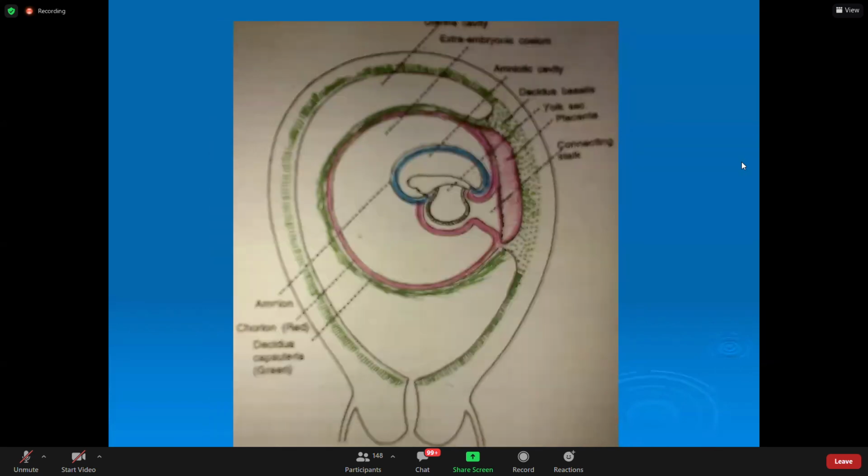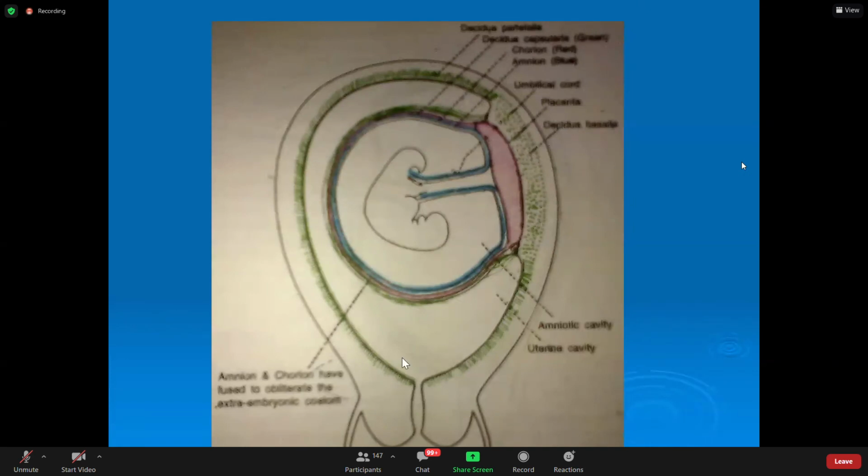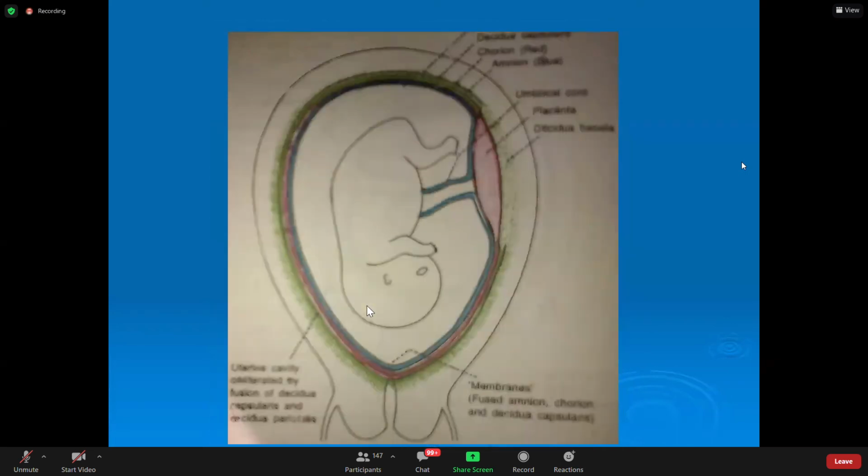Compare this with this, ये गायब हो गया, कोरियोनिक कैविटी गायब हो गई और एमनियोटिक सैक बड़ा हो गया। हेड एंड टेल एंड अम्बिलिकल कॉर्ड, यूट्राइन कैविटी अभी भी बाकी है। जब फीटस और बड़ा होगा यूट्राइन कैविटी भी गायब, and whole thing is occupied by the amniotic sac. The whole thing is occupied by the amniotic sac, and this is the fetus. All the membranes are fused, amnion, chorion, decidual capsularis, uterine cavity is totally obliterated.